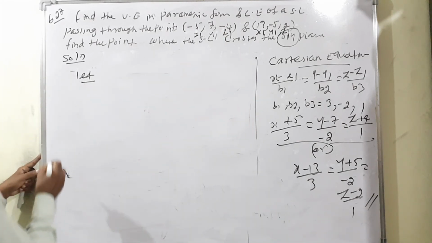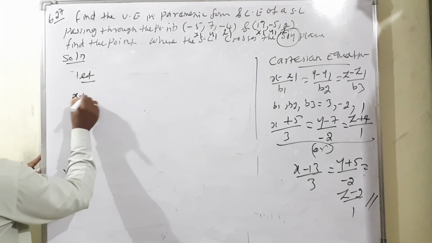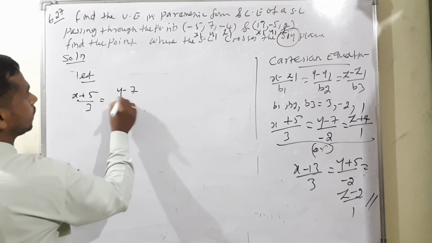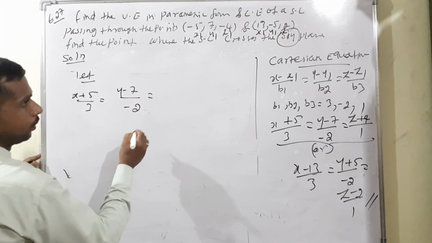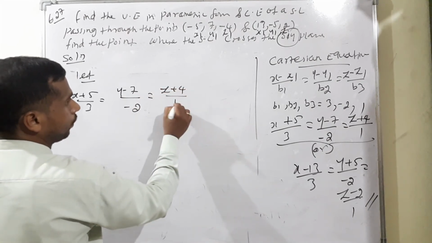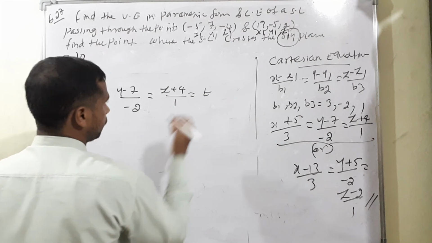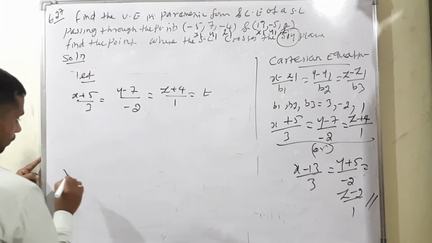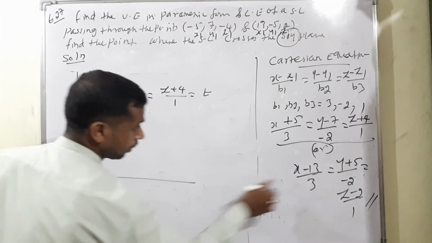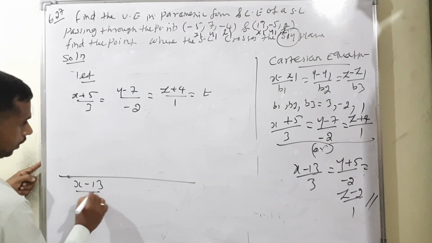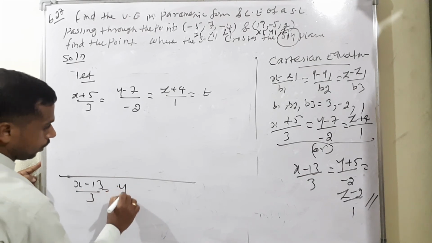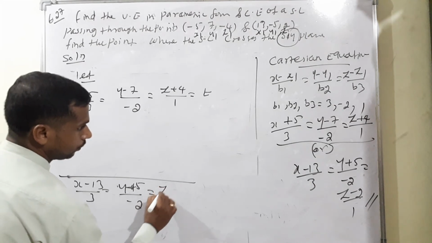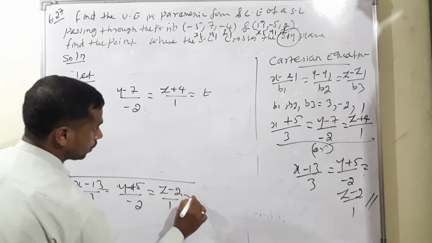What will happen? (x + 5)/3 = (y - 7)/(-2) = (z + 4)/1 = t, equating each and every term. Then the second term: (x - 13)/3 = (y + 5)/(-2) = (z - 2)/1 = s.